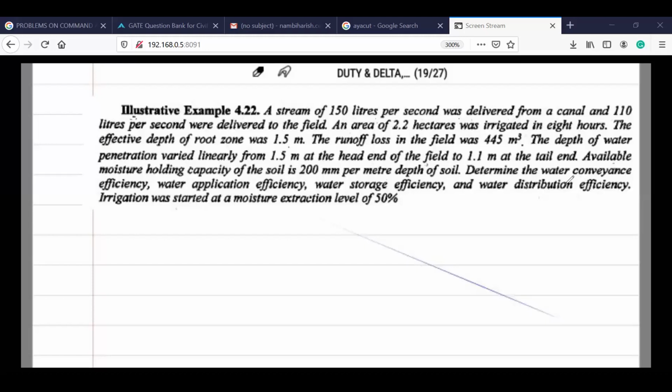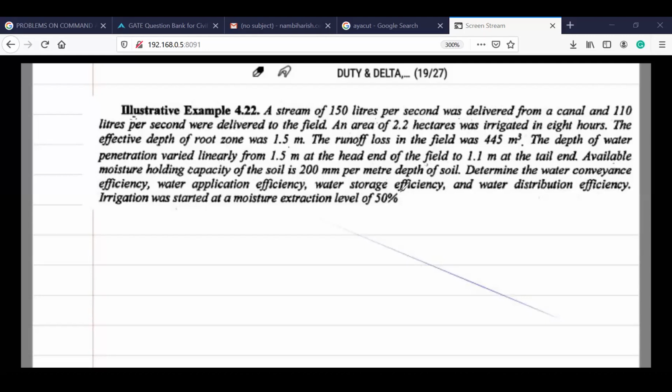Remember these points. An area of 2.2 hectares was irrigated in 8 hours. So how much duration is it going to be irrigated? 8 hours. And how much area is it going to be irrigated? That is 2.2 hectares. So you have to do the calculation for converting hectares to meter square. If it is 1 hectare, you multiply it with 10 power 4, which gives you the meter square. So 2.2 into 10 to the power of 4 gives you the area in terms of meter square. Remember that in your calculations.